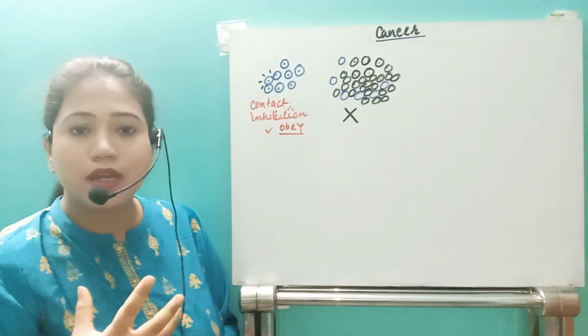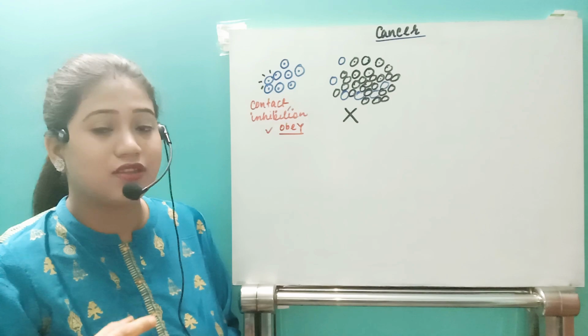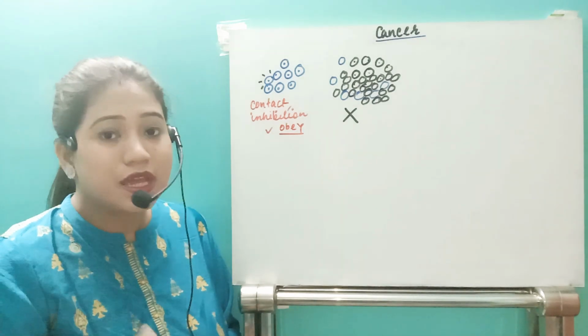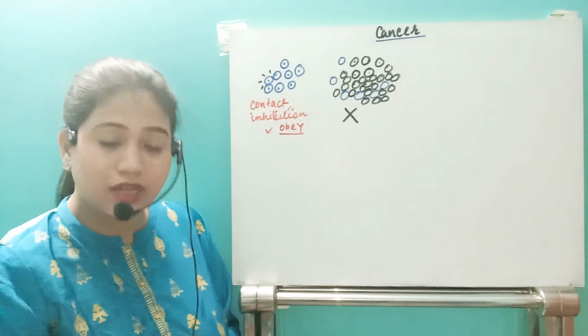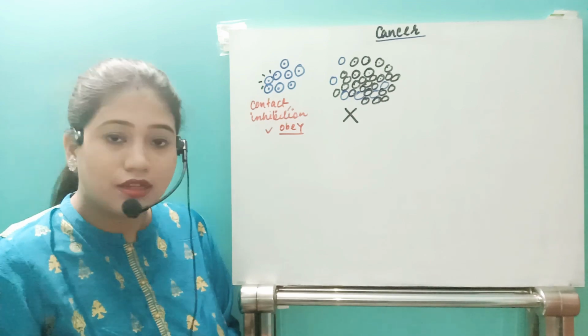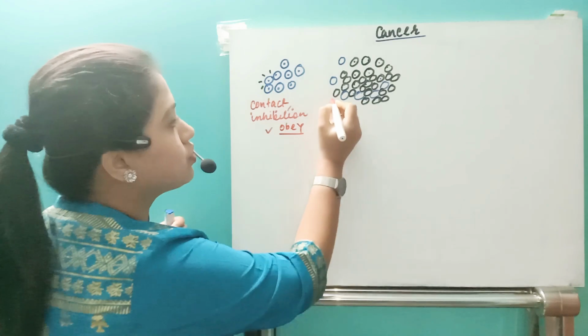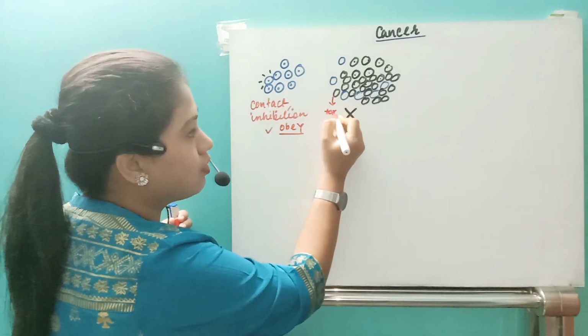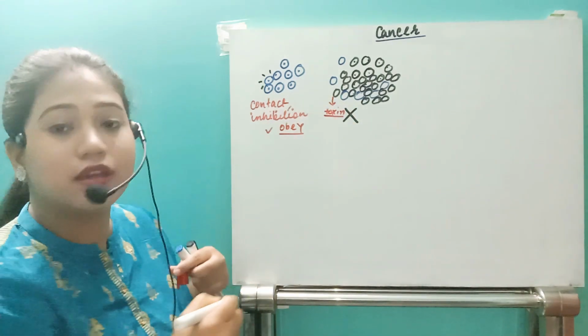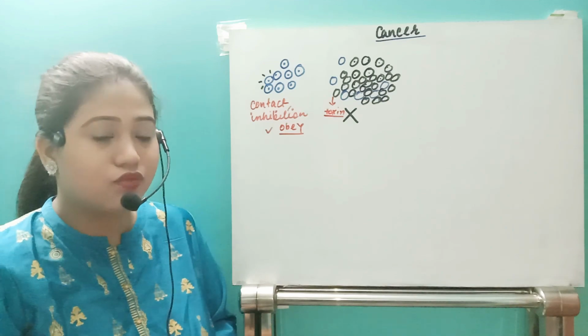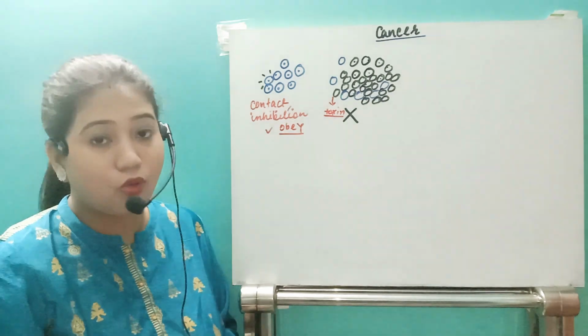So at one period of time, suppose the cancerous cells are growing and their space is limited because the normal cells are already present, then what happens? That cancerous cell will release some toxins, okay? They will release some toxins, some chemicals, and by these chemicals, what happens? It will kill the normal cells.